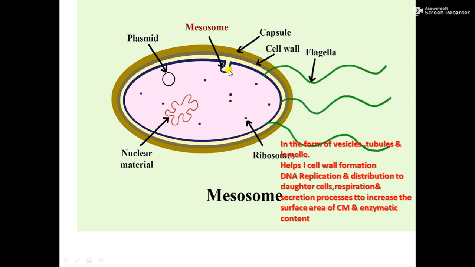So these three kinds of mesosomes are there. And mesosomes are very important for prokaryotes. It helps in cell wall formation, so it is very important. Then it helps in DNA replication. DNA replicates at the time of cell division. We will learn in detail in the next chapter. So mesosome helps in DNA replication and distributing the DNA into daughter cells. Then respiration and the secretion process.